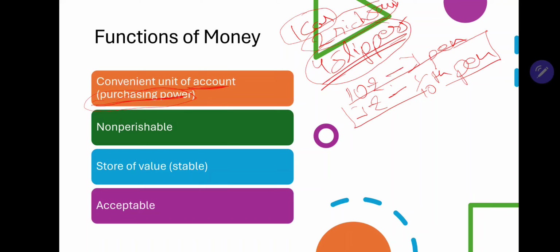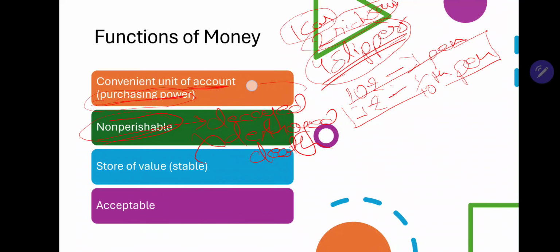The second function is to be the medium of inheritance. Why is it used as a medium of inheritance? In ancient times, animals like cows and camels were seen as the wealth of a person, but they cannot be passed down from generation to generation after they grow old and die. But because money is imperishable or non-perishable, non-perishable means something which cannot decay or be destroyed or suffer death, right?